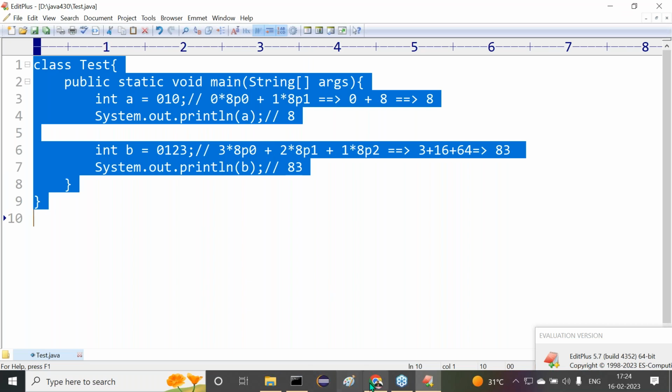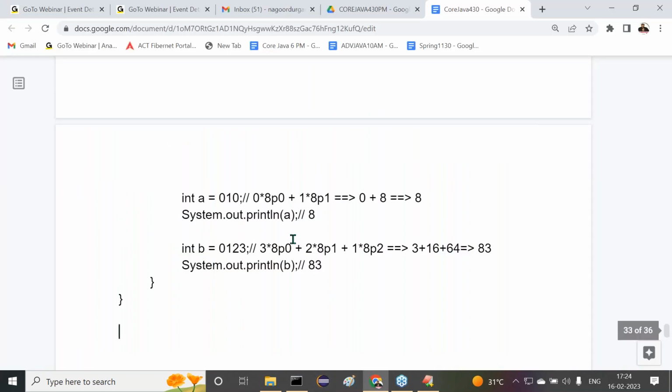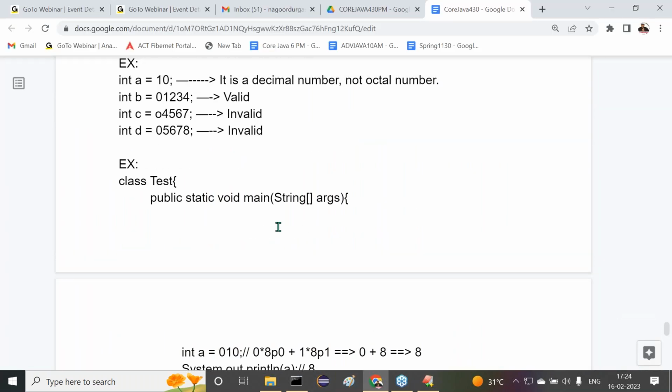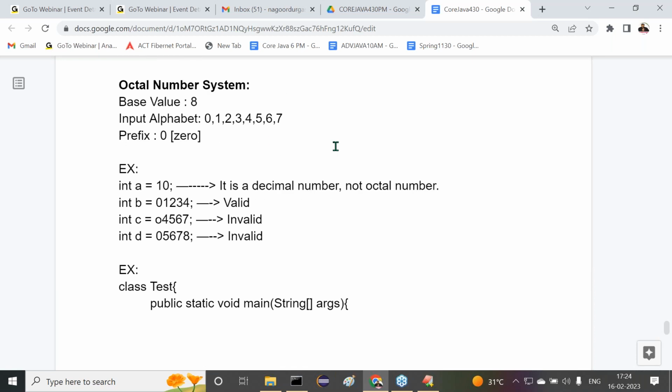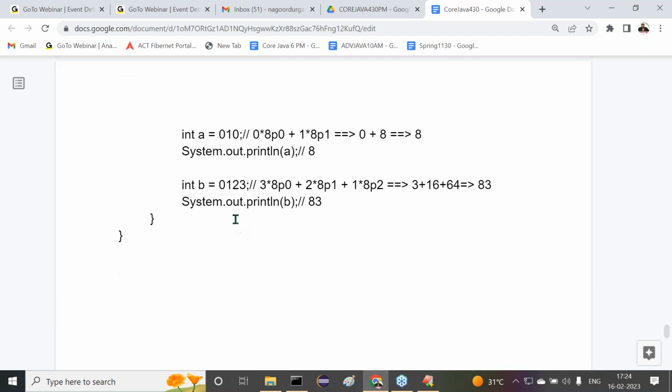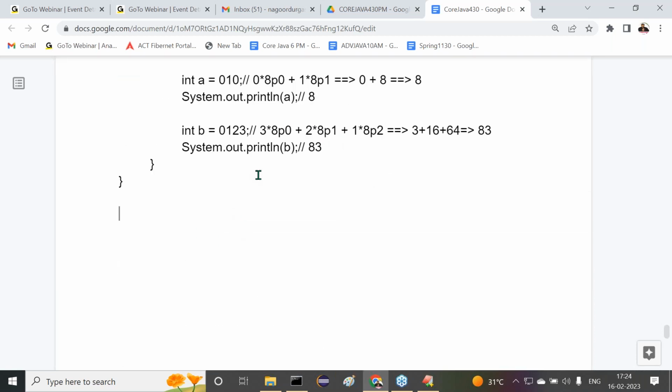Right, so this is exactly the meaning, one simple example of how we are able to implement this octal number system. Got it or not? Right, sir. That's okay, fine. This is the story about the octal number system. Next one is the decimal number system. All of you are following my points or not?